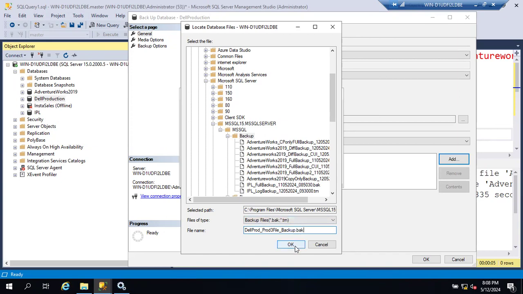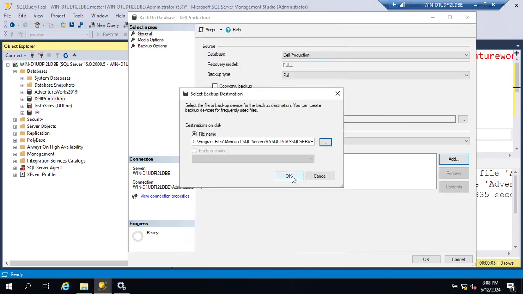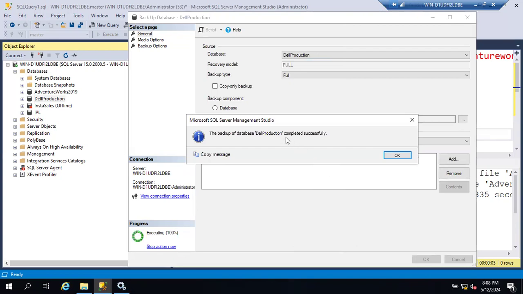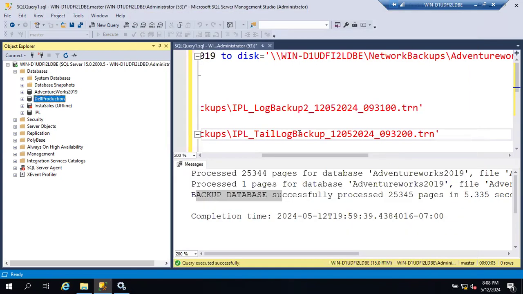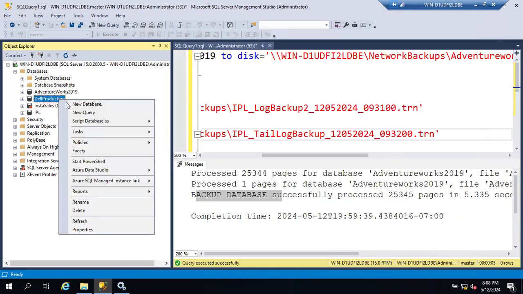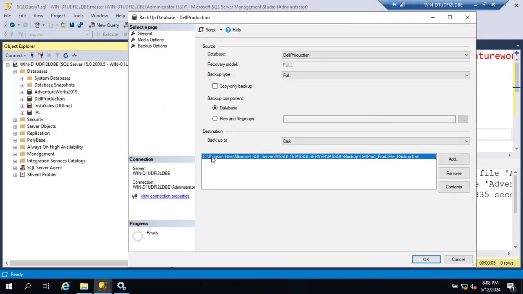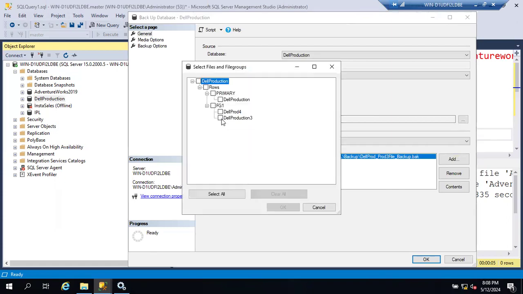BACKUP.BAK. So if you want to take backup of a single file or single file group, you can take it using file and file group backup. Is it clear, guys? If you want to take the backup of the whole file group, if you choose here, for example, FG2, whatever files are there in this file group, it will be backed up, guys.